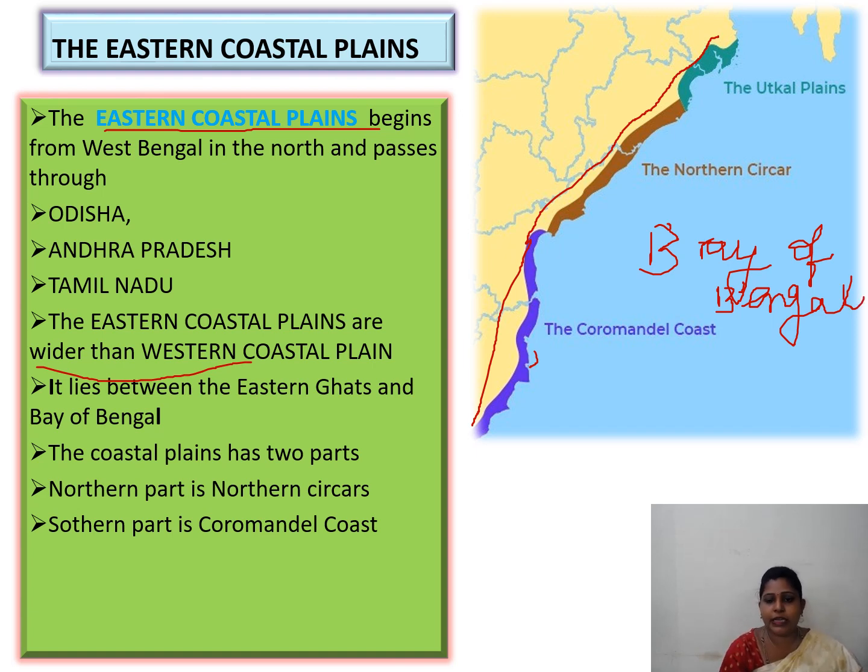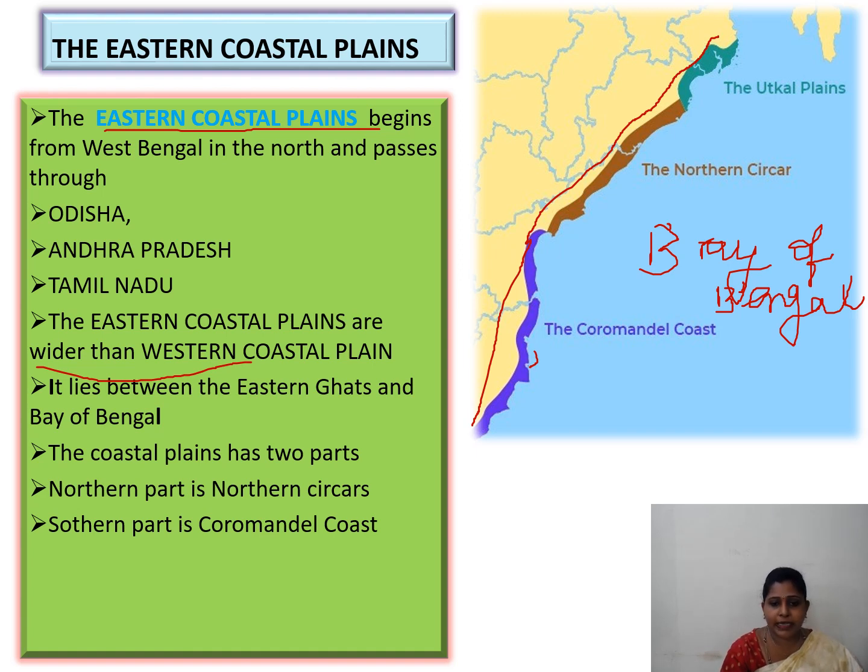So in between is the Eastern Coastal Plain. In between, what comes? One side is Eastern Ghats and the other side is Bay of Bengal. In between is the Eastern Coastal Plain.